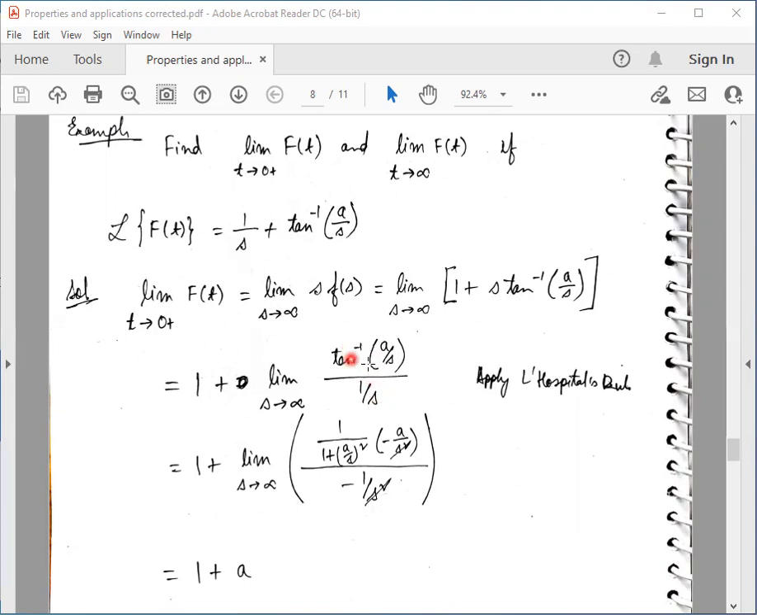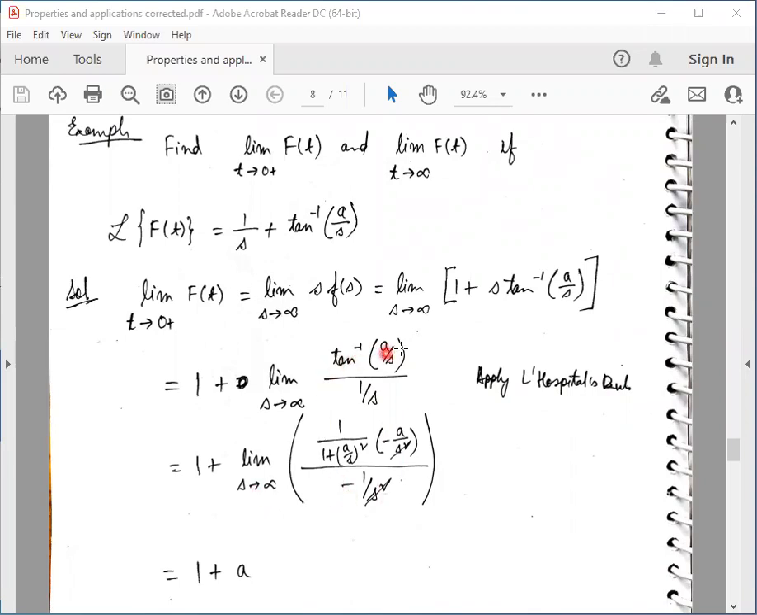Now this becomes 0 by 0 form. In the limit s tends to infinity, this is of the indeterminate form 0 by 0. Now to find this limit, we can apply L'Hopital's rule. It is written as L'Hospital's rule, but it is read as L'Hopital's rule. So let us apply L'Hopital's rule. And what does L'Hopital's rule say? You differentiate the numerator with respect to s. You also differentiate the denominator with respect to s, and then you apply the limit.